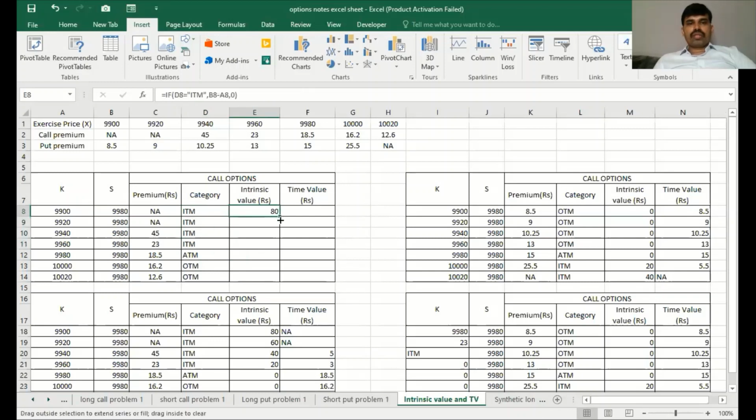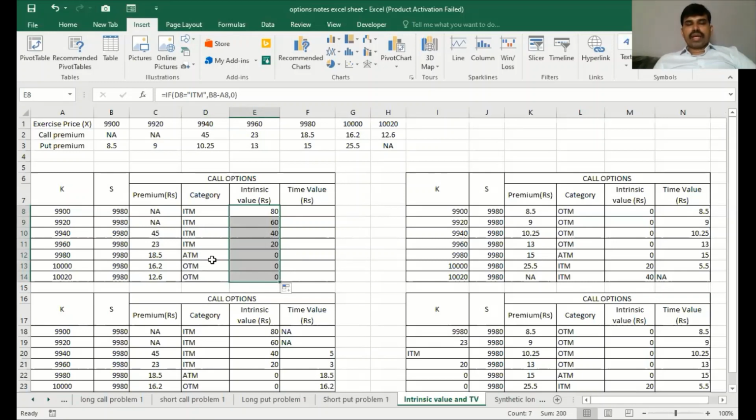So if I go for the first one, this is nothing but 9980 minus 9920, so the intrinsic value is 60. Then the third is 40, then the fifth is 20. Remember, only if the category is in the money, we will be able to find the intrinsic value. But when you come to the next scenario, since the category is at the money, the intrinsic value cannot be found for at the money options, and for that reason, the intrinsic value will be 0 for at the money as well as out of the money options.